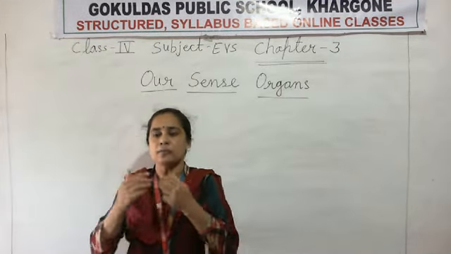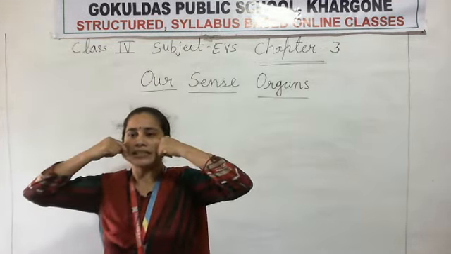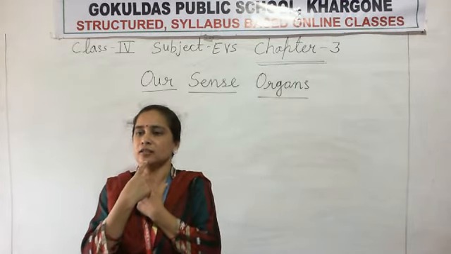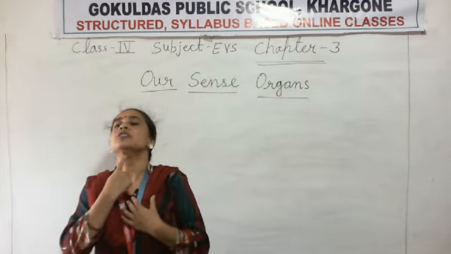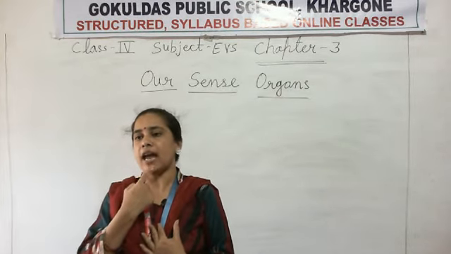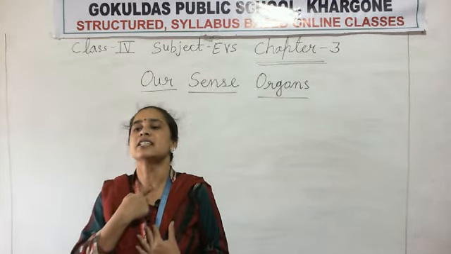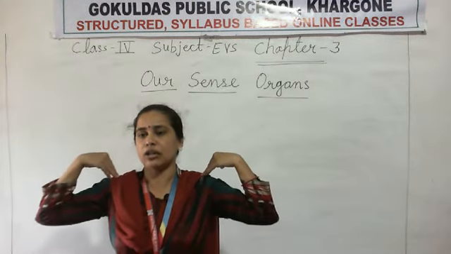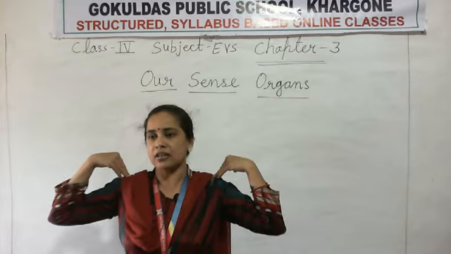Now after that, this is the cheek. Now this part, chin. Now the downside of the head, this is the neck. And now this part, shoulder. Clear?